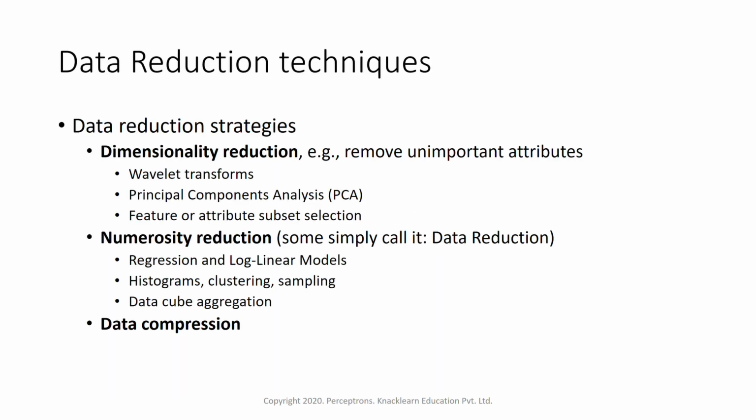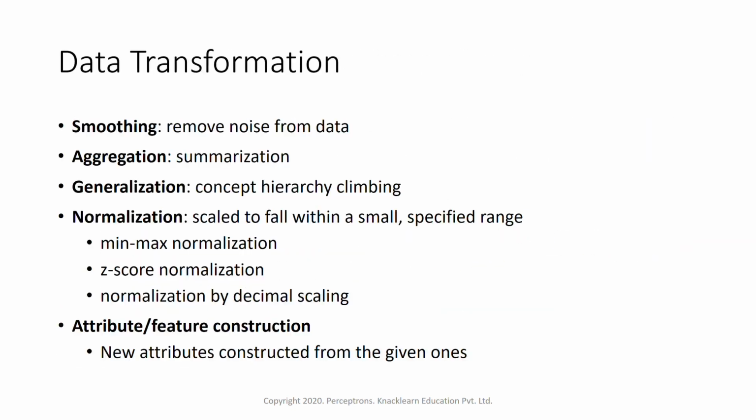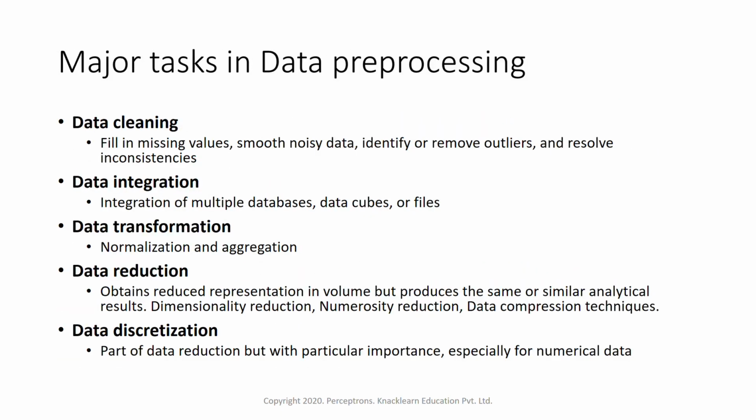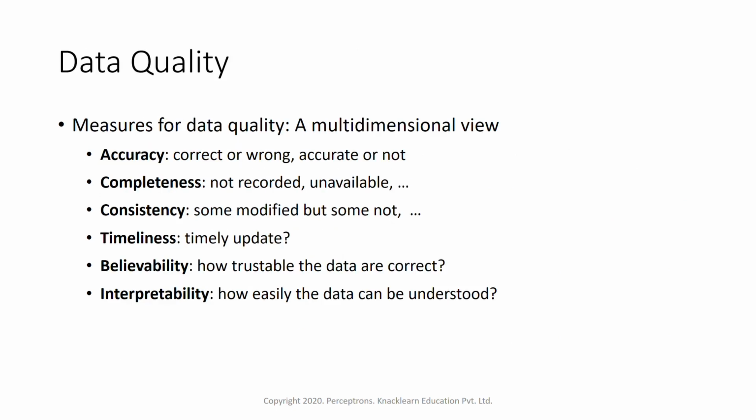So this is all about this session. We just saw how we do data pre-processing. We analyzed different things, like what might be the problems within the data. That is, we can have incomplete data, noisy data, inconsistent data, duplicate records. How do we say that data is of quality? So we do data pre-processing to bring our data to a quality data format.